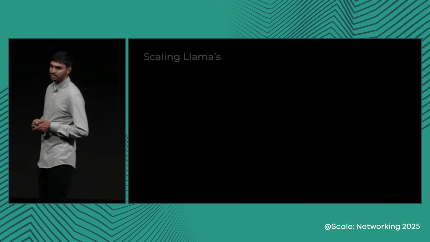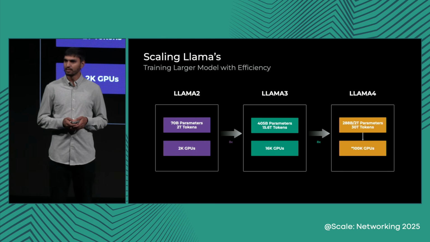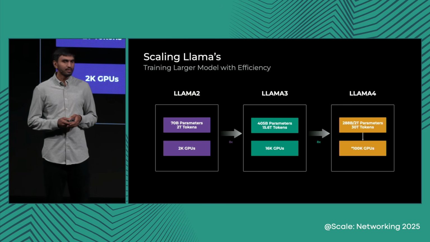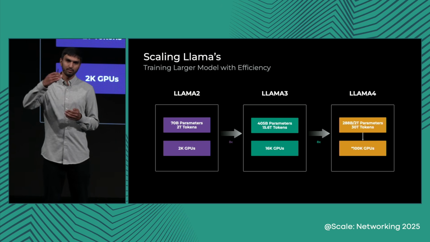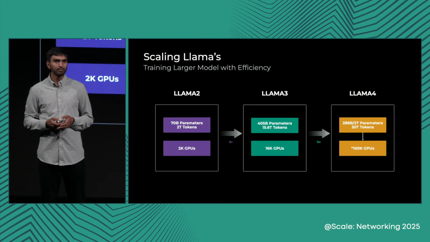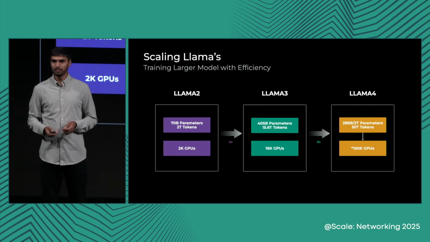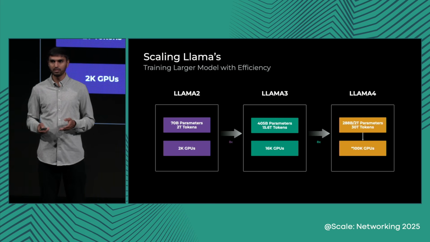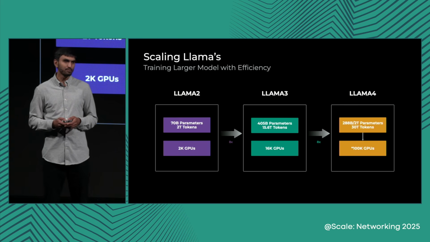Before we delve into the details of the exciting part, let's briefly take a look at the evolution of LLMs. Across the industry, they are evolving at an unprecedented scale. With every generation, the model is getting bigger. At the same time, it's also getting trained on a larger amount of data. To do so, we need a large amount of resources, GPUs. Llama 2 had 70 billion parameters trained on 2,000 GPUs. With Llama 3, 450 billion parameters trained on 16,000 GPUs. And Llama 4 with 2 trillion total parameters with 288 billion active parameters to be trained on a 100,000 GPU cluster.